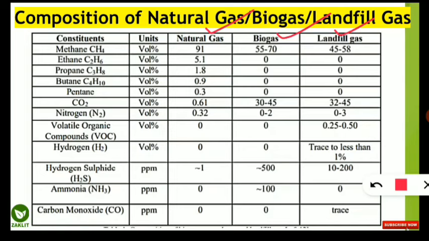So starting with the methane. So methane, you should remember, has the highest percentage in volume in all the three gases.